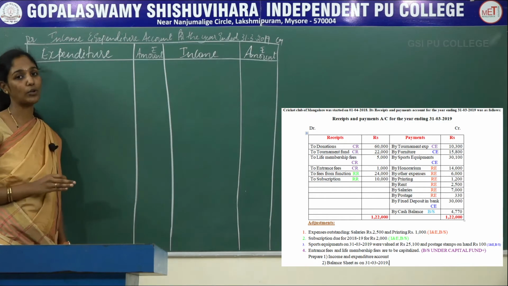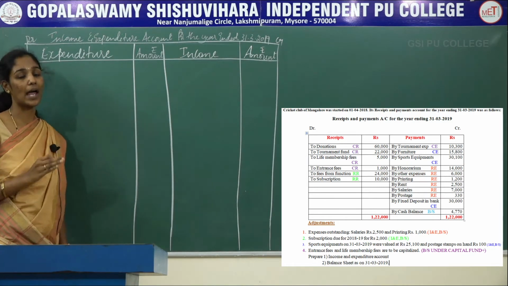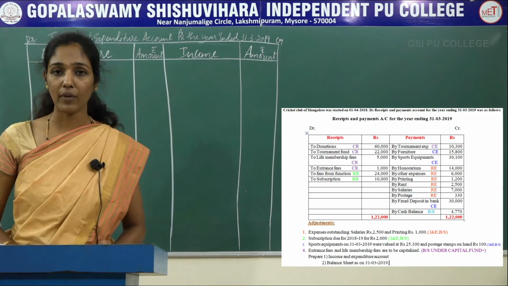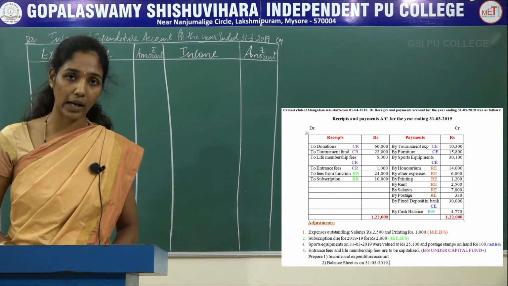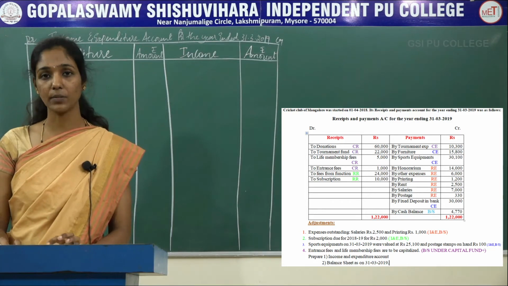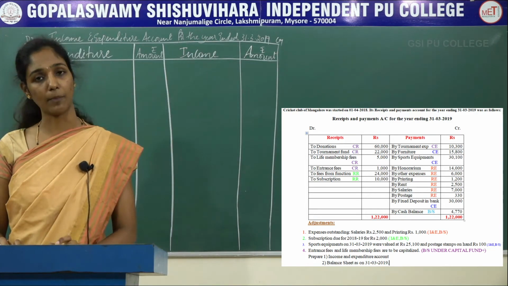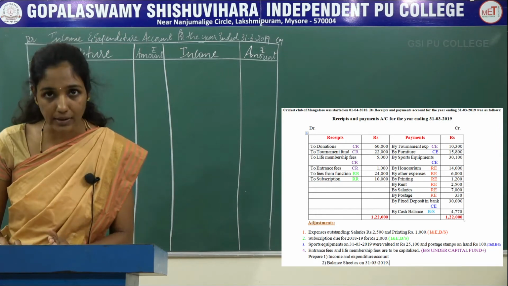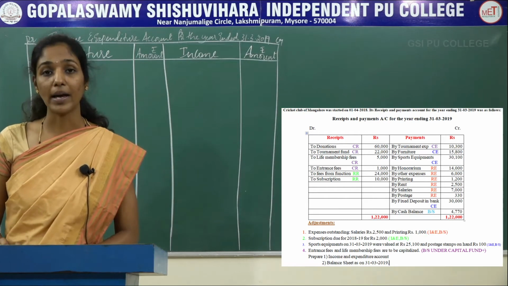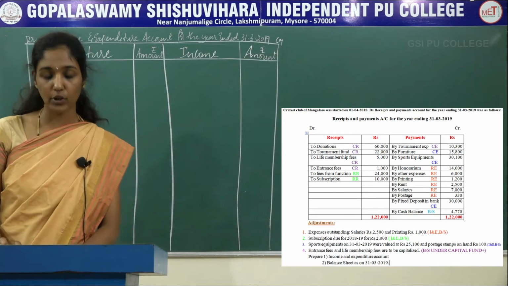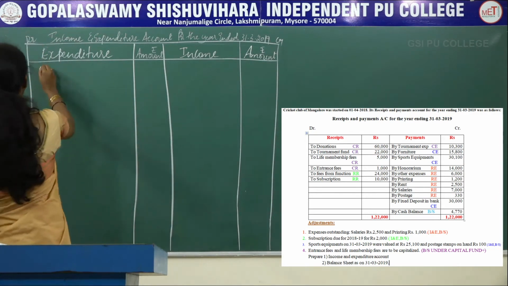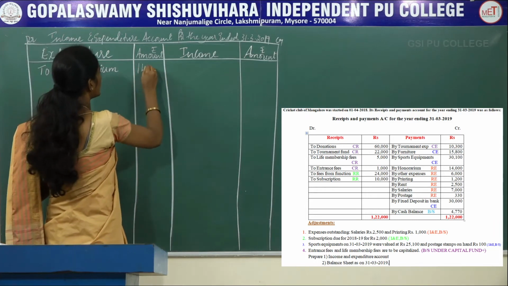You should take only revenue expenditure from the receipts and payments account on the debit side of income and expenditure account. So for recording the revenue expenditure in income and expenditure account, you should see only the payment side. What you have already classified the items into revenue expenditure and capital expenditure, here you should only consider revenue expenditure. So here the revenue expenditure is honorarium. So it should be recorded on the debit side of income and expenditure account as to honorarium rupees 14,000.